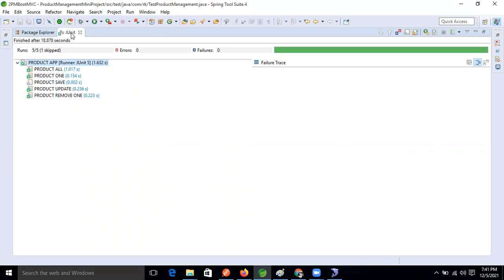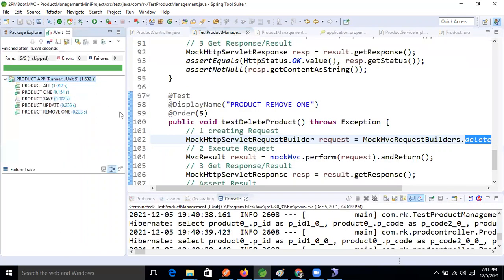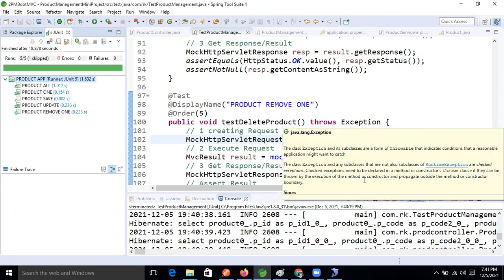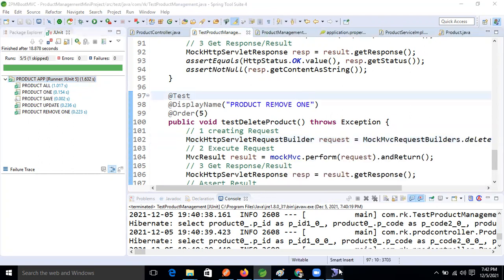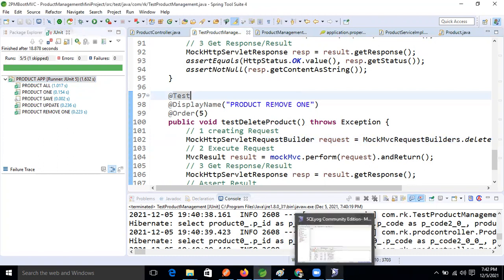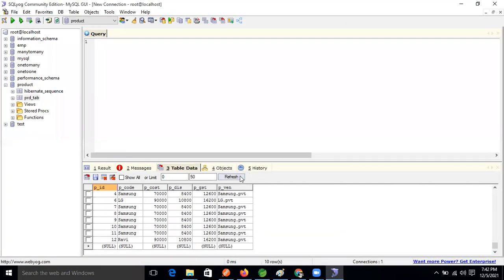Now guys, are people clear about how we are performing the test operation using mock in real time? Yes. Someone asks whether the database is affected. See this, the first record is removed.